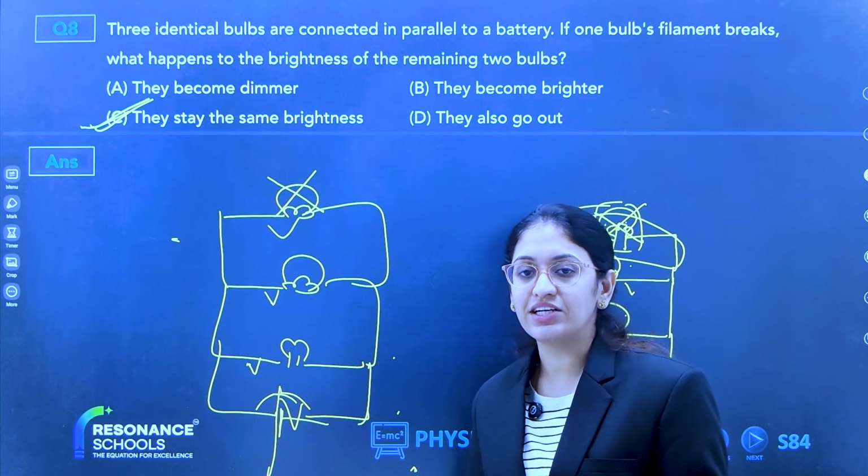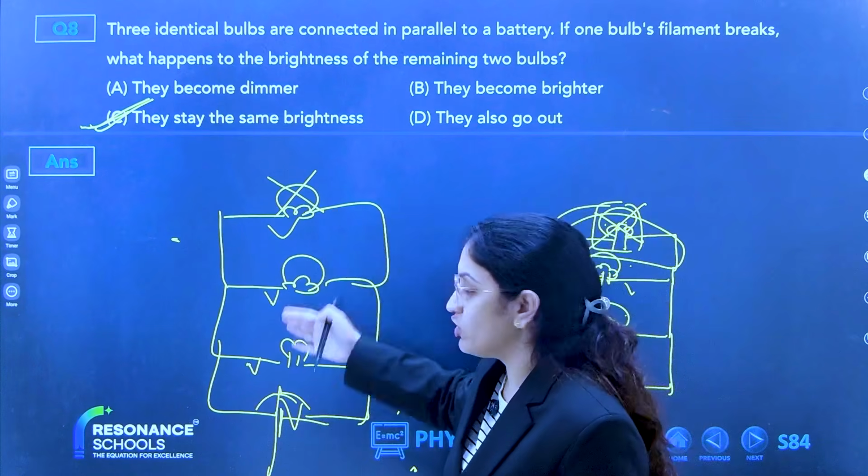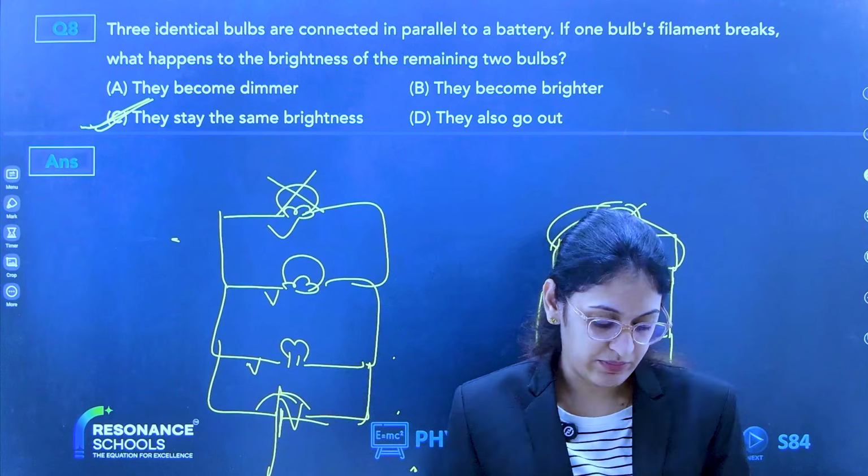Voltage across a parallel circuit is always the same, so the brightness will be the same. If the bulb at 1 is damaged, the brightness will still be the same. Even if two bulbs are damaged, the brightness will be the same across the third bulb.